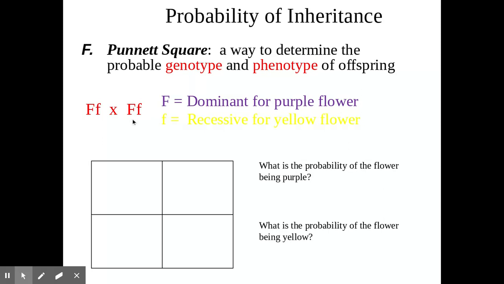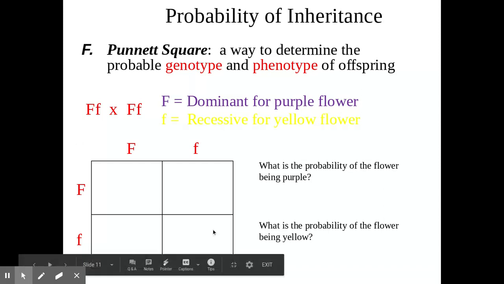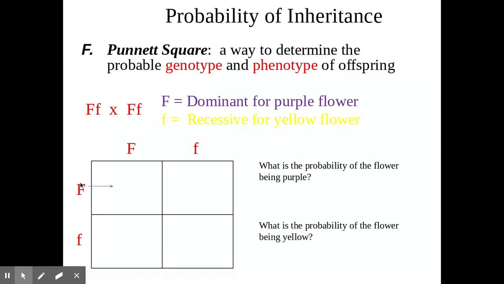So let's try and cross them and see what happens. So we're going to take this parent and put 1 of each gene in the top of the Punnett square. Then we're going to take this parent, parent number 2, and we're going to put 1 of each genotype in the side of the Punnett square. Notice, keeping the center of the Punnett square empty, because that is our possible offspring. So we're going to bring across this capital F and bring down this capital F to fill in that box. So this is showing that this possible offspring could get 2 dominant traits, 1 from parent 1 and 1 from parent 2.